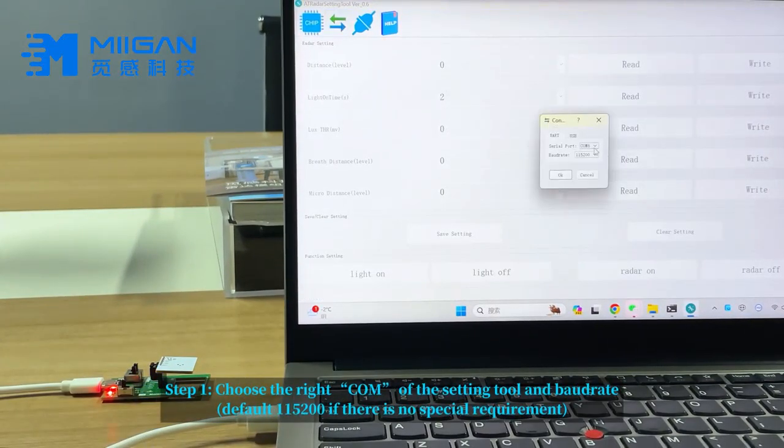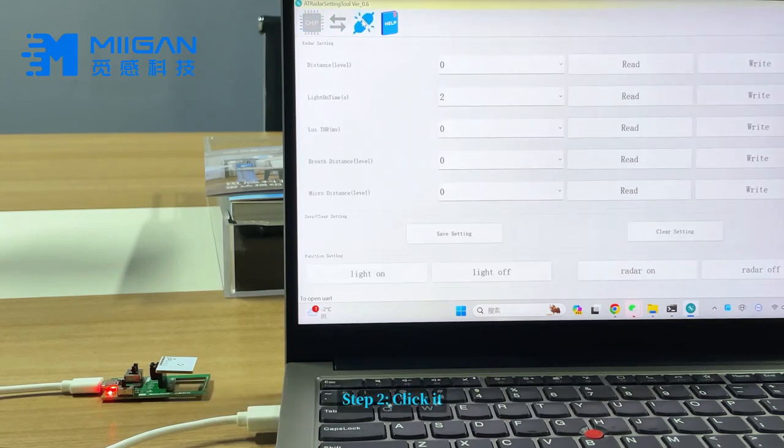Step 1. Choose the right column of the setting tool and baud rate. Default 115,200 if there is no special requirement. Step 2. Click it.